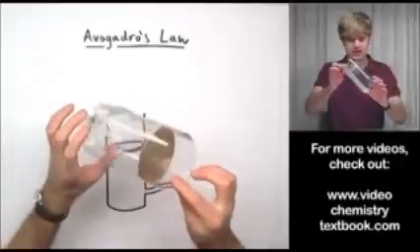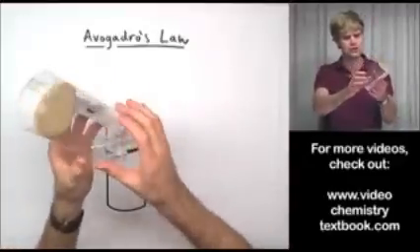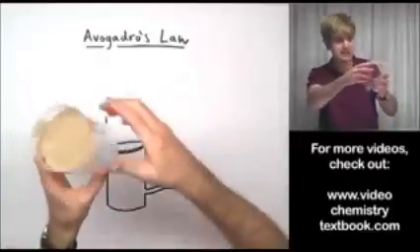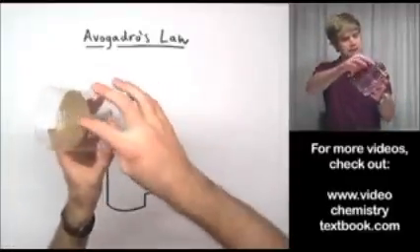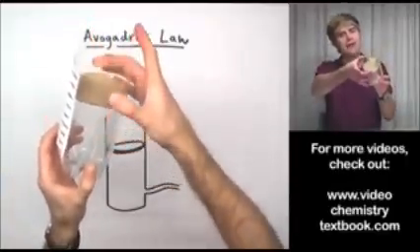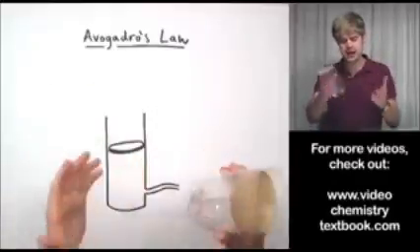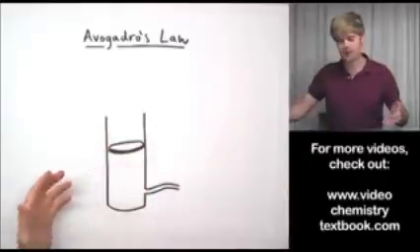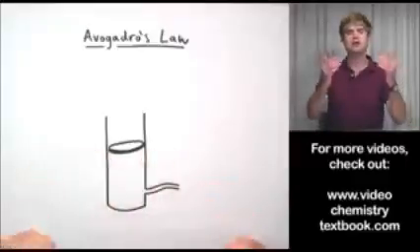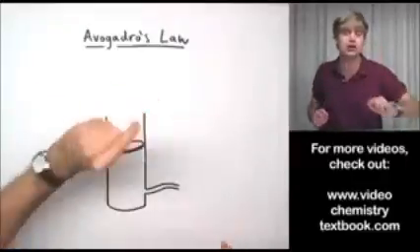And you can kind of see how this works. Imagine that this is a canister that holds gas, and I got a pipe that goes in that I can add gas into. And then you can see this top. Imagine that this top could slide up and down in here. Okay, so what's the point of this? The reason we always see these, and this is usually how they're drawn when we're talking about Avogadro's law, is because they're a way to change the volume of a sample of gas without changing its pressure.